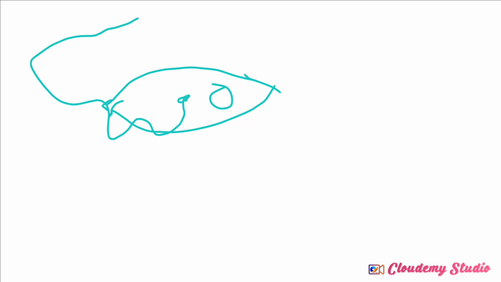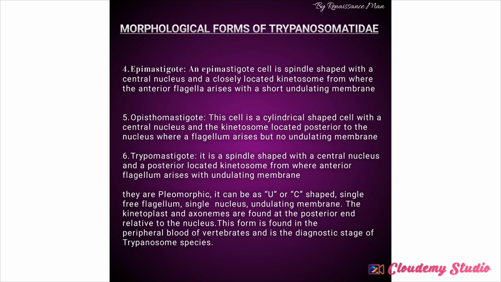Are you getting me? So the next one is opistomastigotes. Opistomastigotes cell is cylindrical. They have central nucleus and the kinetosome is located posteriorly. But they have no undulating membrane, but they have a central nucleus. So if I want to illustrate that particular one, we can have something like this.